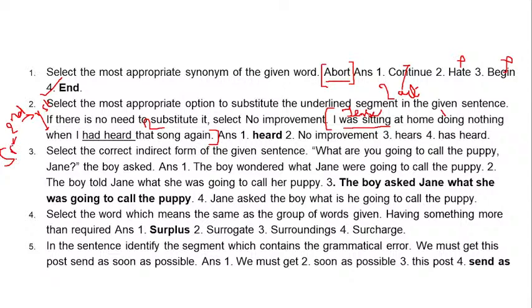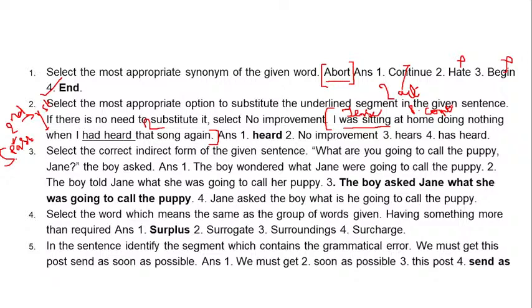Simple past. But the one which was getting interrupted, like for example here, the sitting at home, will be in the past continuous tense. Past continuous, because that was going on. I was sitting at home. So this action was interrupted by the second action, which is hearing the song. But what kind of tense should we use there? We cannot use perfect tense.